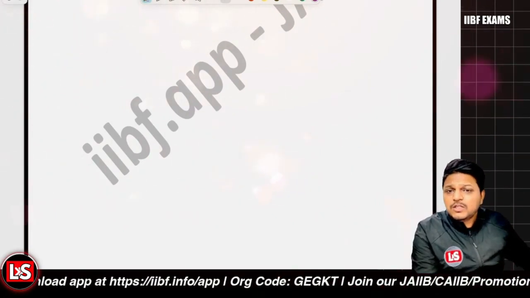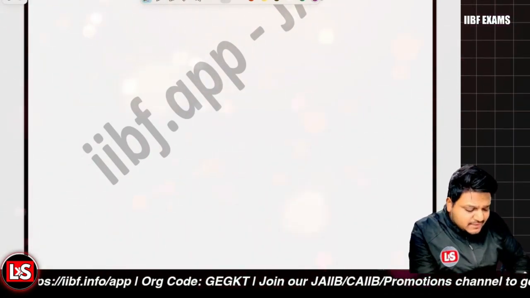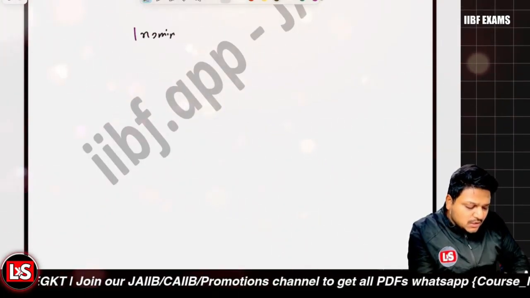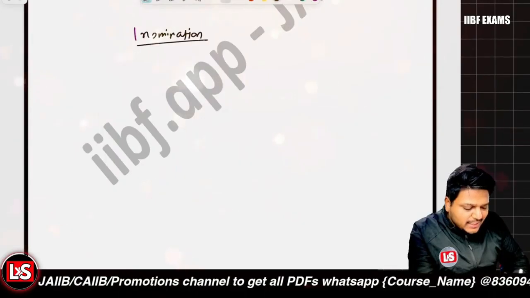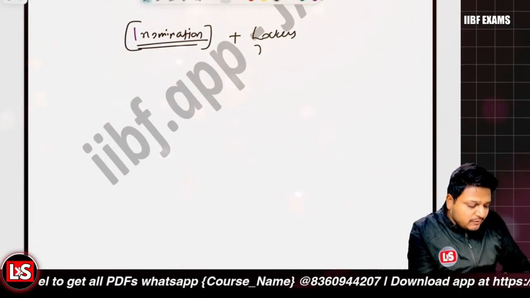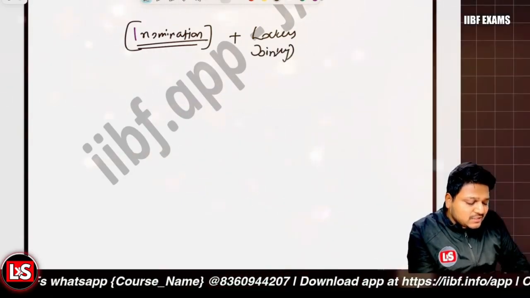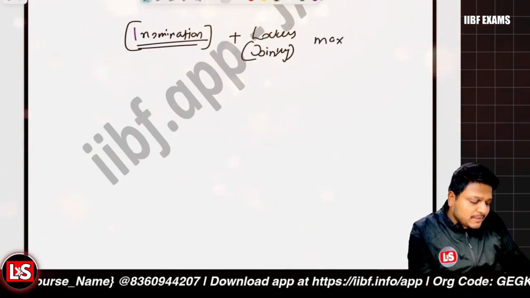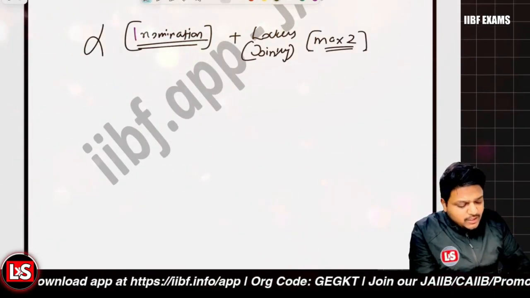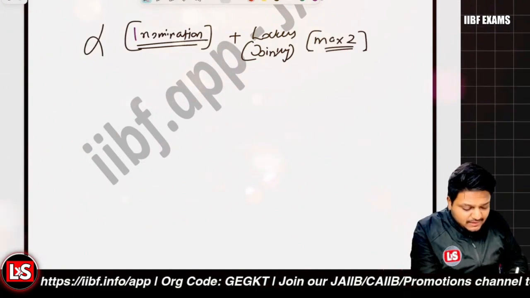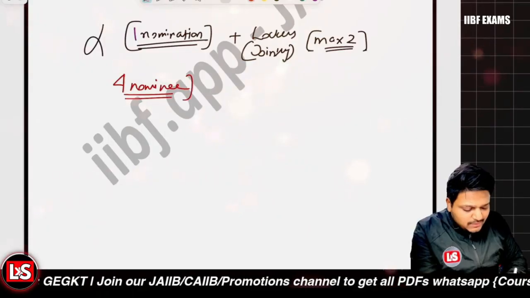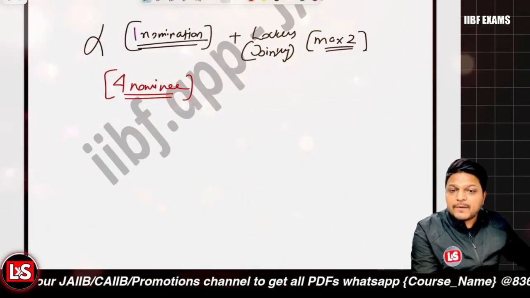So when we're talking about the new nomination rules, as I told you, previously only one nomination was allowed in general, for any kind of account type. And in case of lockers, if jointly operated, a maximum of two nominations could be there as per the IBA rule. But now that is not the scenario. Now the updation says that a person can have up to four nominees. If there is an account, you can have four persons nominated to that particular account.